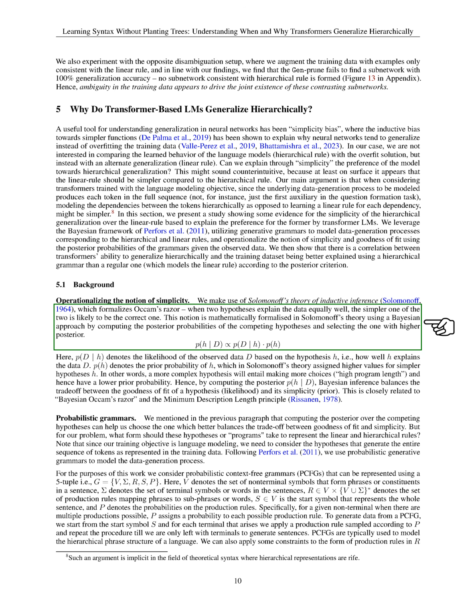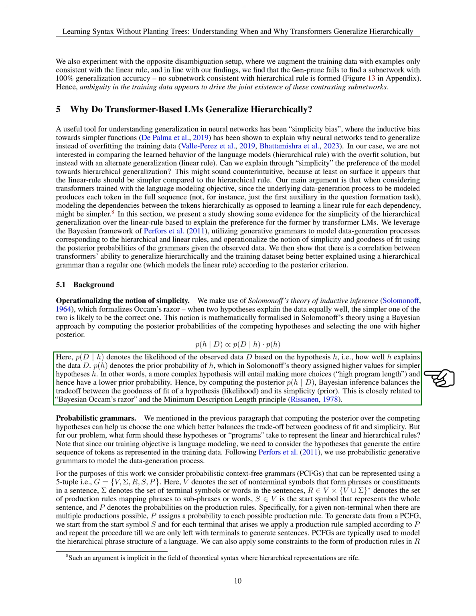To operationalize the notion of simplicity, we turn to Solomonoff's theory of inductive inference, which formalizes Occam's razor. This theory uses a Bayesian approach to compute the posterior probabilities of competing hypotheses, favoring simpler hypotheses with higher prior probabilities when explaining the data equally well. The posterior probability balances the goodness of fit and simplicity of a hypothesis, akin to Bayesian Occam's razor and the minimum description length principle.